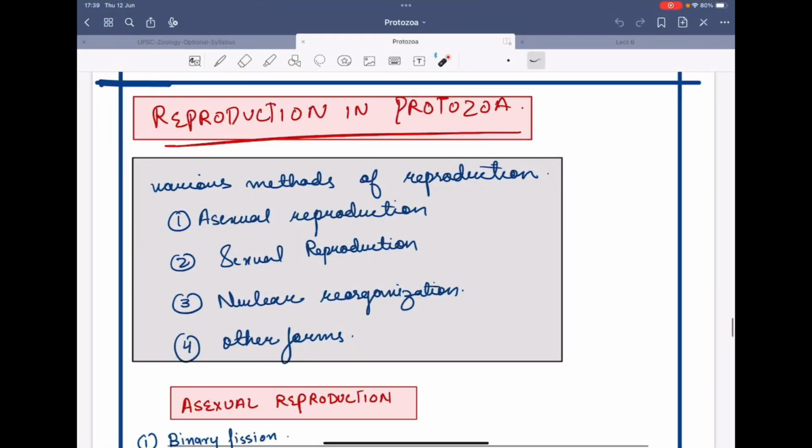So starting with the methods of reproduction. As you know, reproduction is the method of carrying forward the generation.